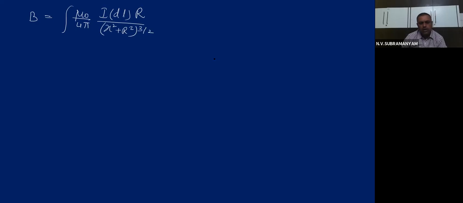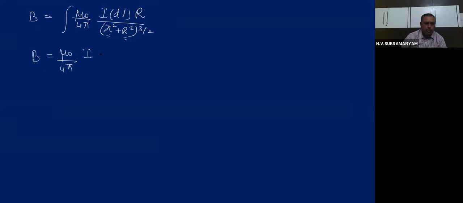Then you know that in the diagram x is a constant, r is a constant, point distance, or not? Then capital R is a constant, current I is a constant, mu 0 by 4 pi is a constant. Write the constants outside.